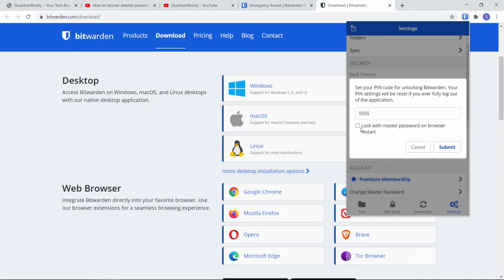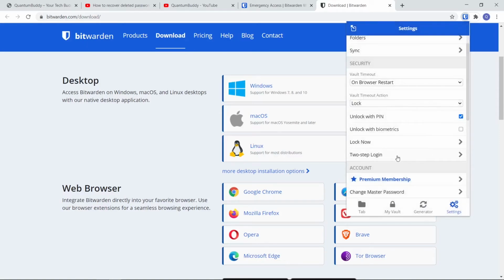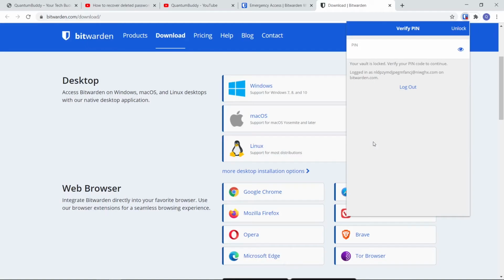If you tick this lock with master password and browser restart, it will ask again the master password. Here our goal is to avoid entering the master password to save ourselves and our data. So we are not going with the master password. So we will uncheck this and we will submit. I will show the demonstration now. If you click on lock now, it is asking for the pin, not the master password, right?